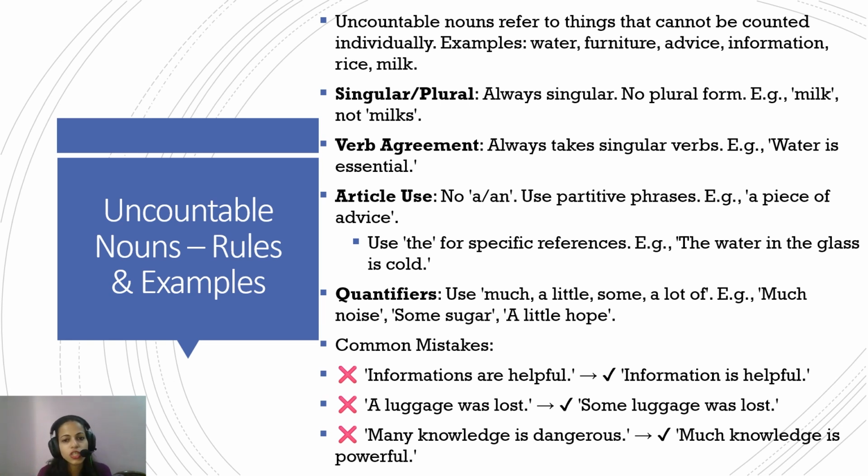It's liquid. So they are always singular. No plural form of milk exists. There is no such thing as milks. Always a singular verb, because again, a singular noun will be in agreement with a singular verb. So water is essential. You will never say water are essential. For articles, no a and an is used. You can rather use partitive phrases. For example, a piece of advice, a piece of information.